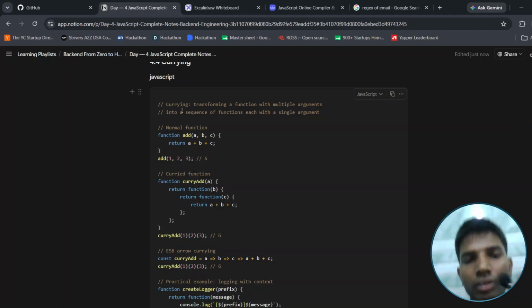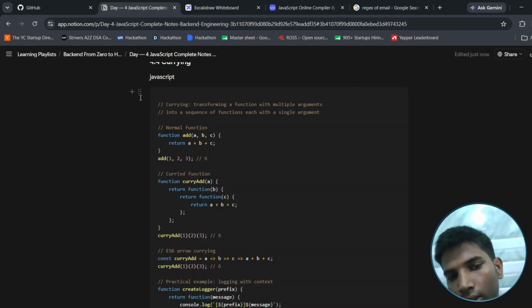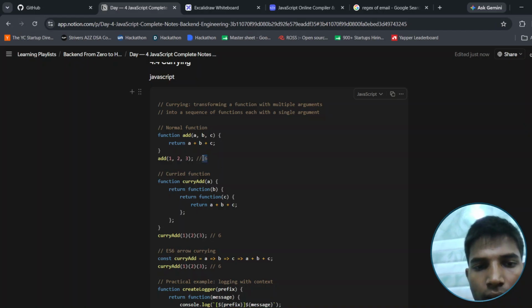For example, function add(a, b, c), return a plus b plus c. Add will take 1, 2, 3, and it will return 6. Currying is transforming a function with multiple arguments into a sequence of functions, each with a single argument. That means you take multiple arguments but give a single output.